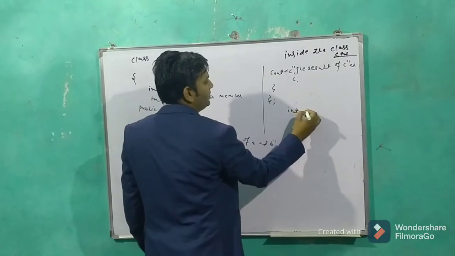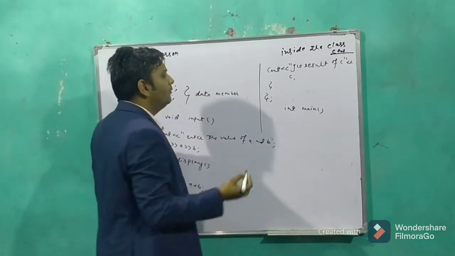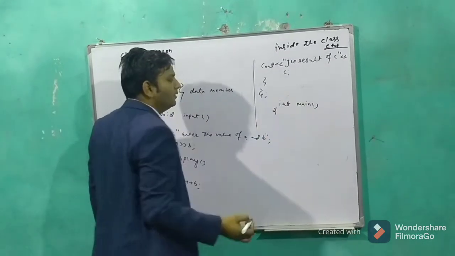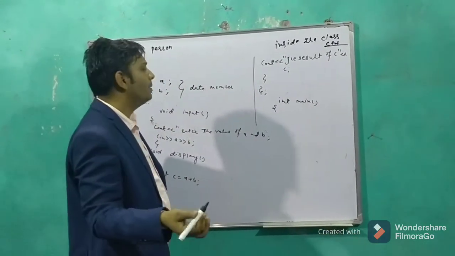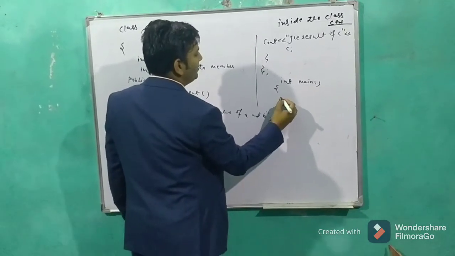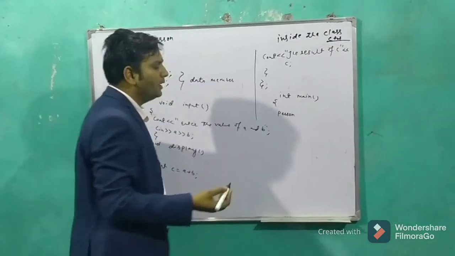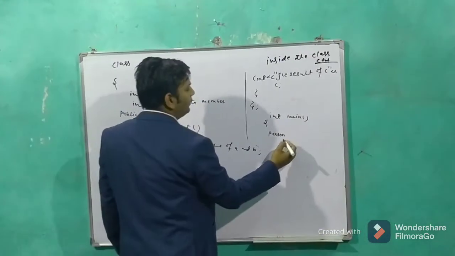The main function is required. Why is the main function required? Because for running any program in C or C++, the main function is required to execute our program. Here my class name is Person, so I can create an object of this class.